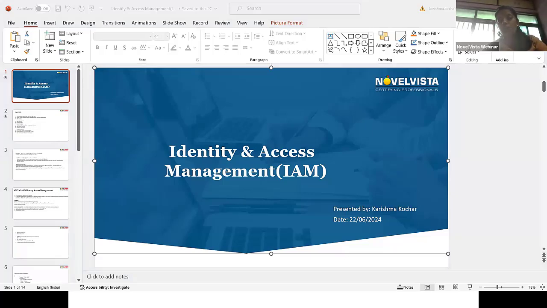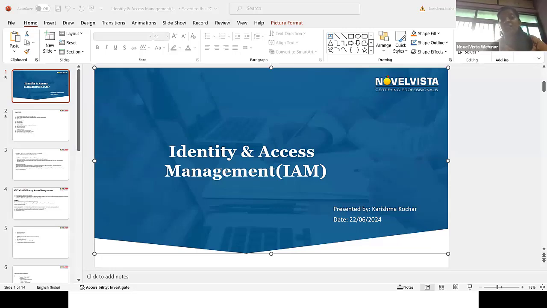Yes, you will get the PPT and everything, so don't worry about it now. We need to focus on our main agenda. As we discussed, AWS provides multiple services in multiple domains, as we already discussed in the previous slide. So we have to focus on the service called IAM.